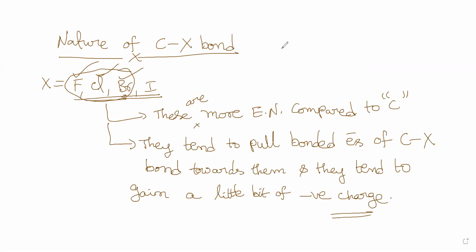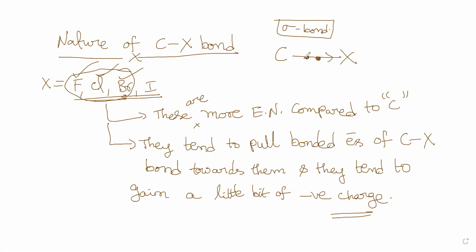What are these bonded electrons of the CX bond? I'll explain this. If you have any doubt, please let me know. This is how the bond electrons will be. See, the carbon-X bond is a sigma bond. I hope you know what a sigma bond is. X will tend to attract these electrons towards it because it is more electronegative in nature compared to carbon.